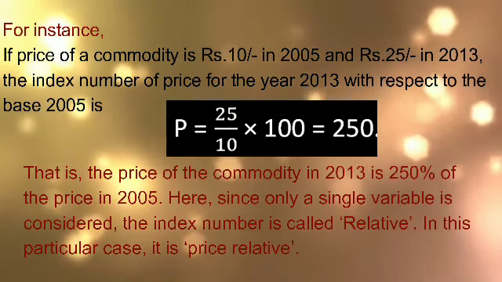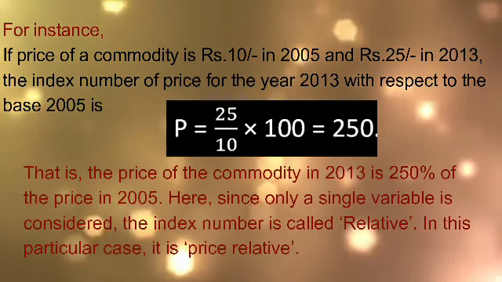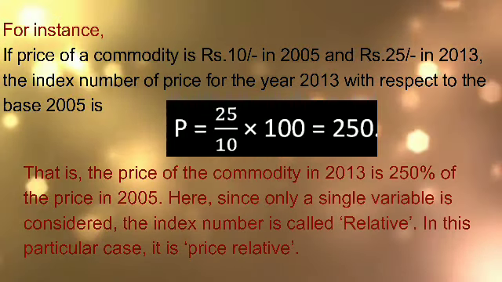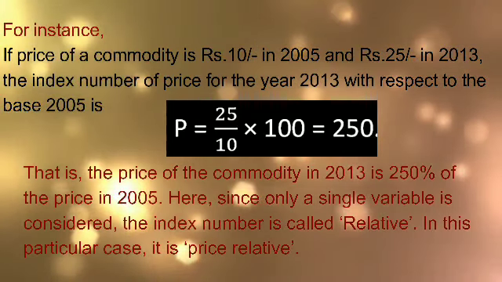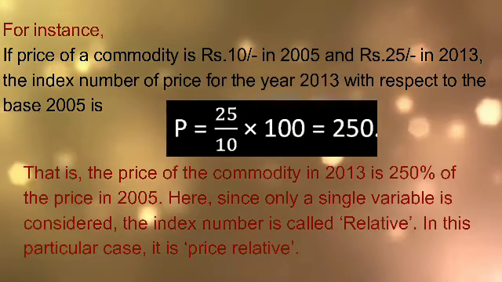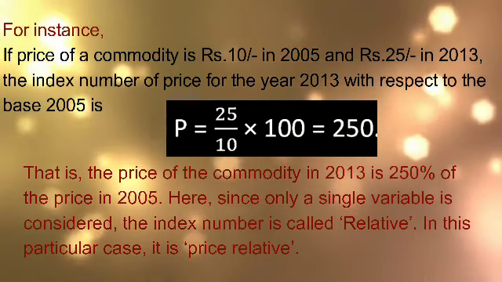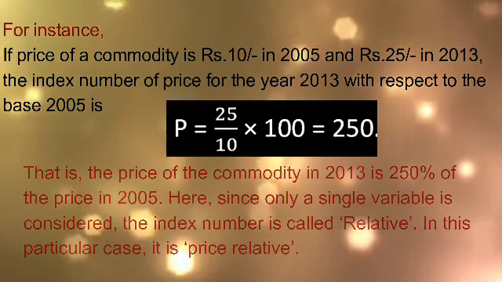In this particular case, it is a price relative. Here you found the changes in the price of a commodity, a single product or item. So it is a simple index and you are finding the price relative, the changes in the price value. So the capital letter P is the price relative, which indicates the price of a commodity.